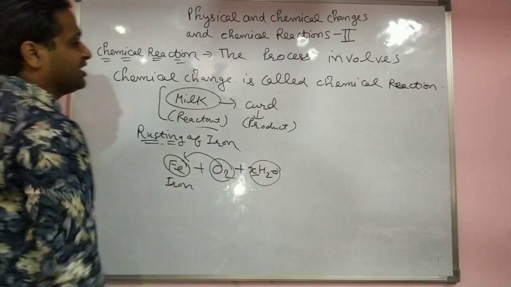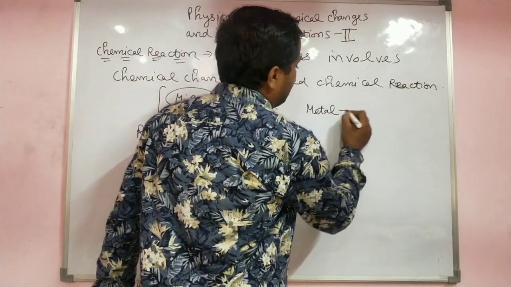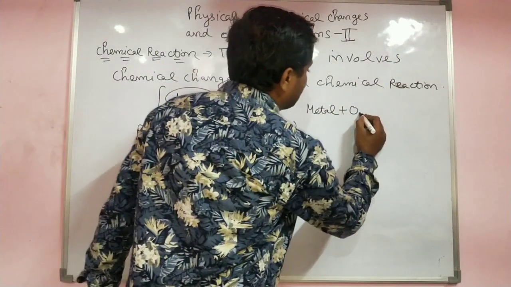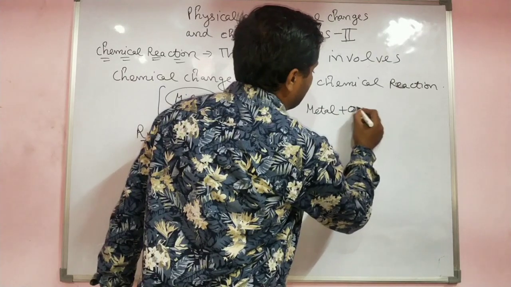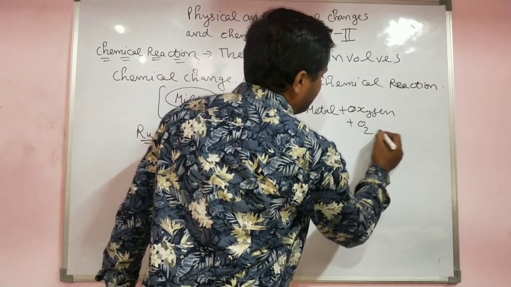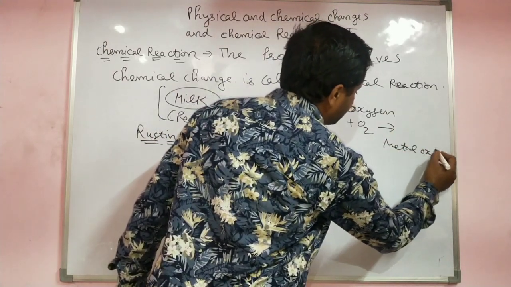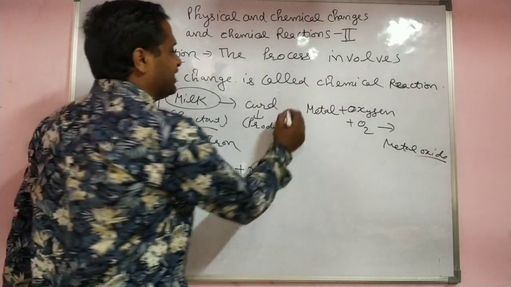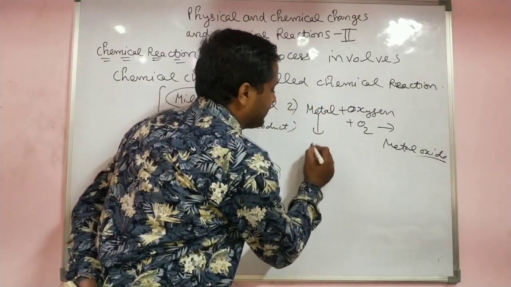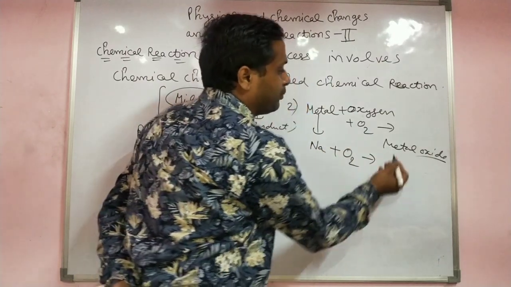One more general reaction I will tell you. Keep in mind, students, it is very important and very interesting. Metal plus oxygen. When a metal reacts with oxygen, it always gives a metal oxide. This is the second general reaction, students. Any metal you take, like sodium, with oxygen, O2.